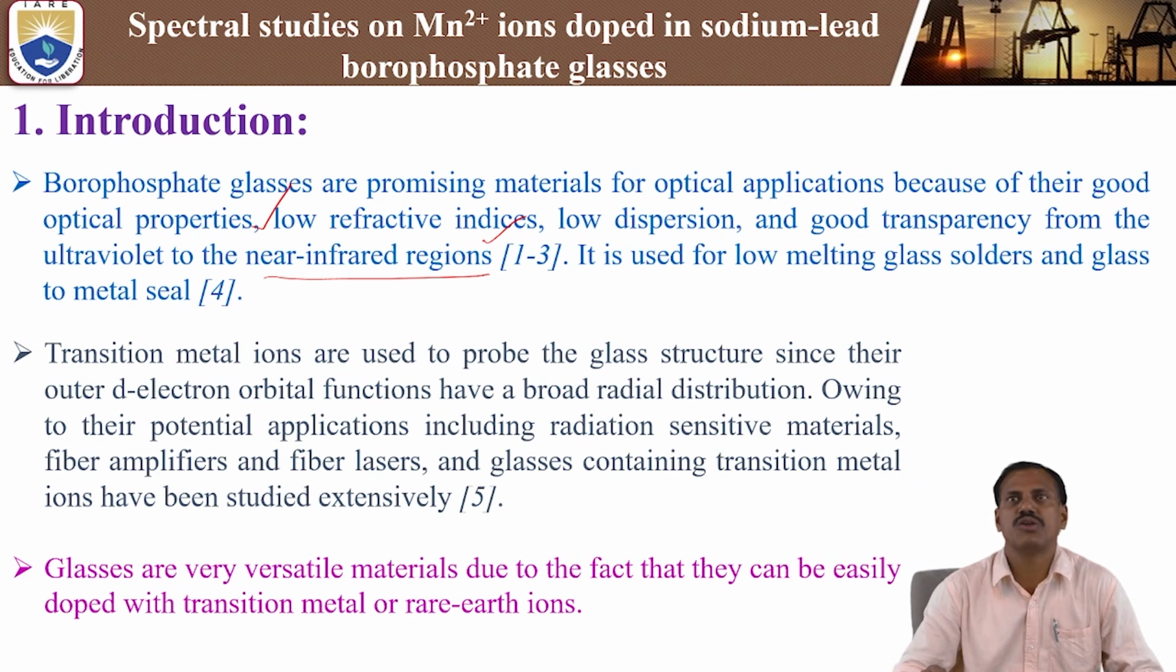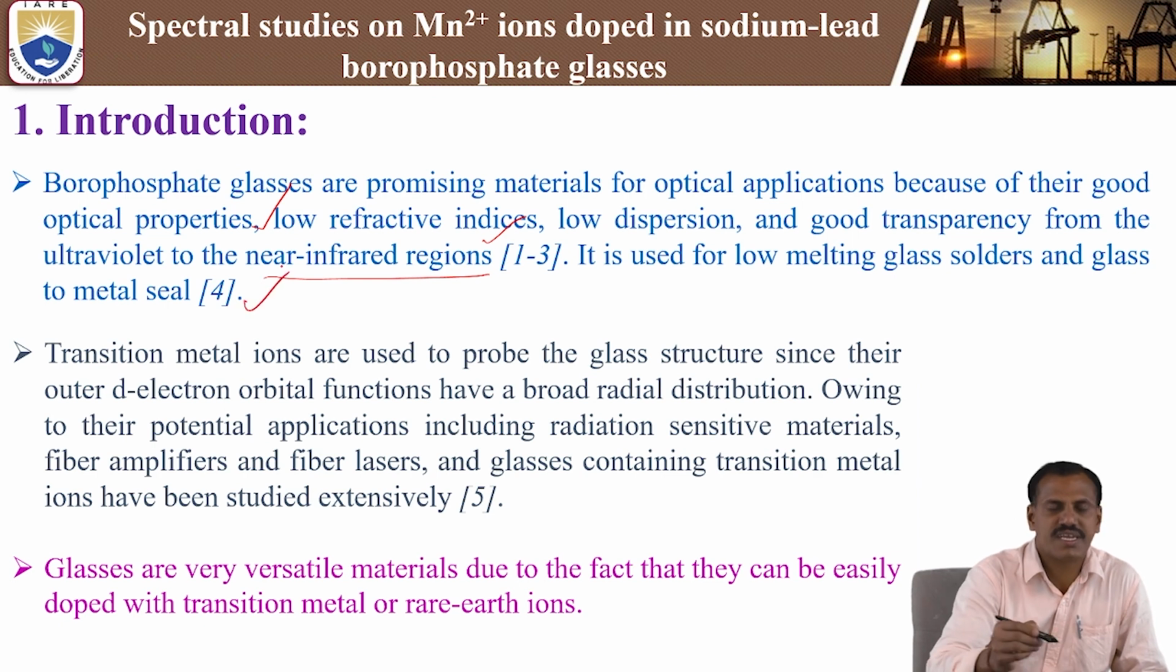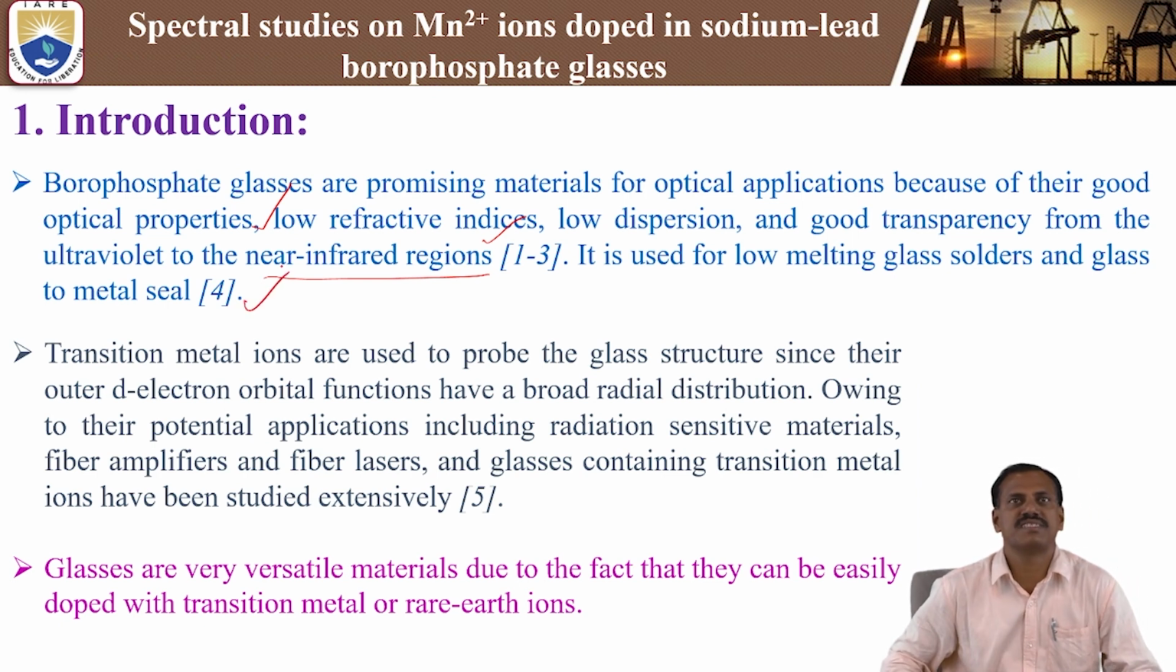It is used for low melting glass holders and glass-to-metal seals. So it can be used for sealing type applications also. We can use borophosphate glasses for these.